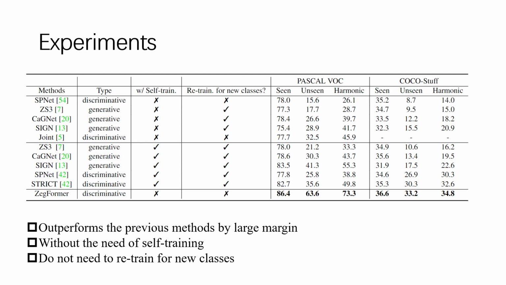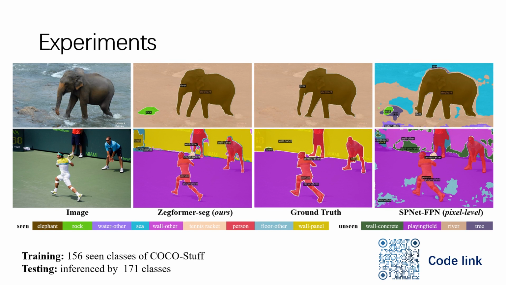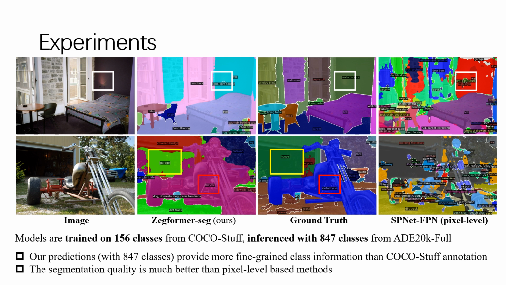Here are some visualization results. The models are trained on 156 classes of COCO-Stuff. During testing, we generate 171 classifiers according to the classes on COCO-Stuff. In this visualization, the models are also trained on 156 classes of COCO-Stuff. During testing, we generate 847 classifiers according to the classes on ADE20K full.